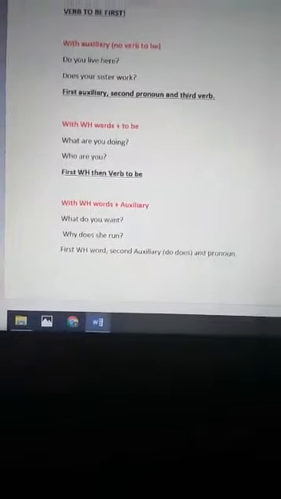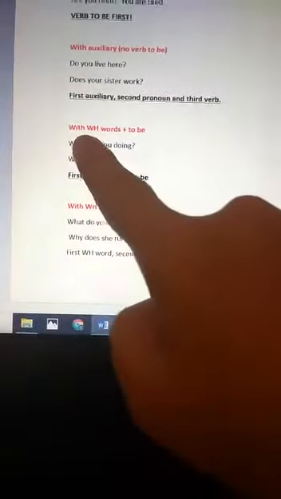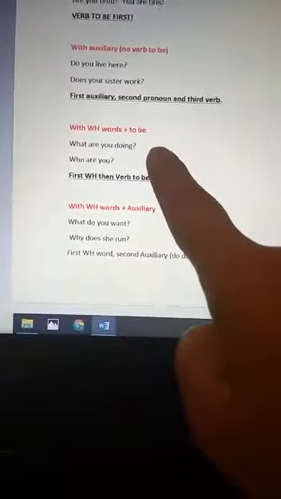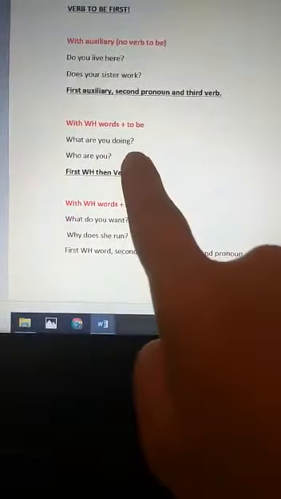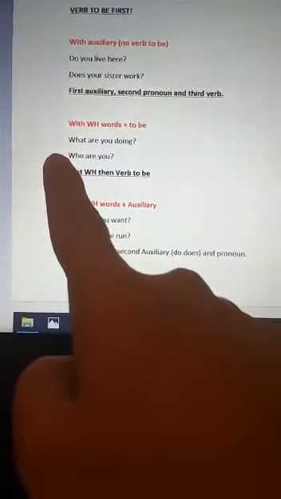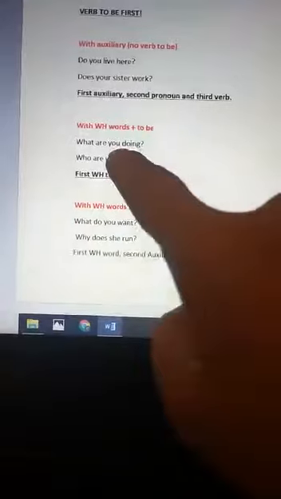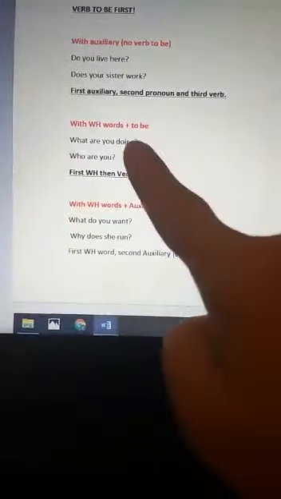Okay, with these WH words and verb to be. What are you doing? Who are you? First, we are going to put the question word, and then the verb to be, okay? And then the subject, and if you have to use another verb, it goes after the subject.